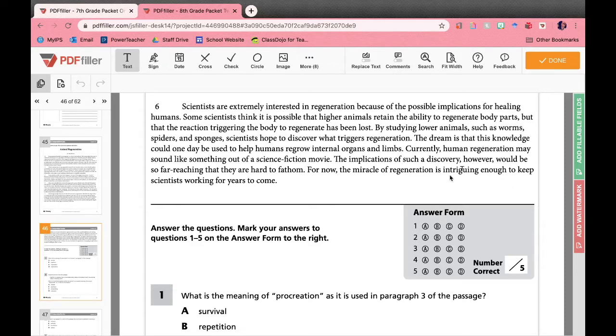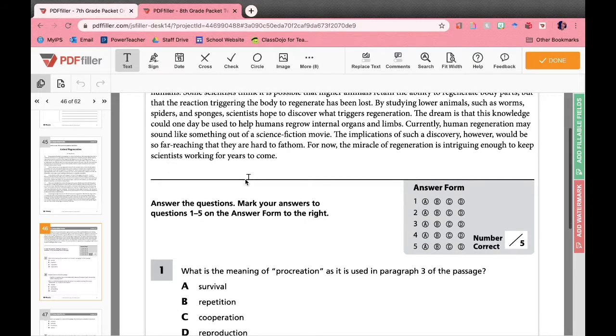Currently, human regeneration may sound like something out of a science fiction movie. The implications of such a discovery, however, would be so far-reaching that they are hard to fathom. For now, the miracle of regeneration is intriguing enough to keep scientists working for years to come.